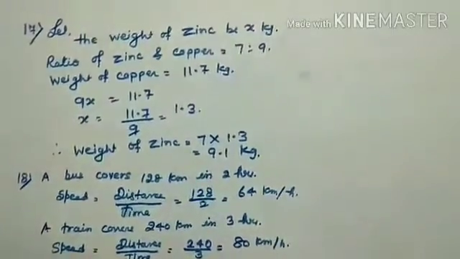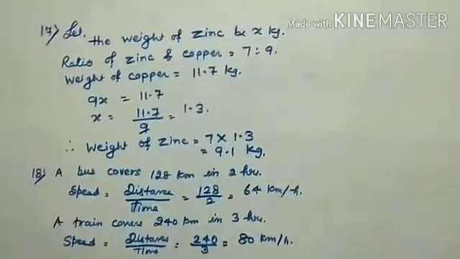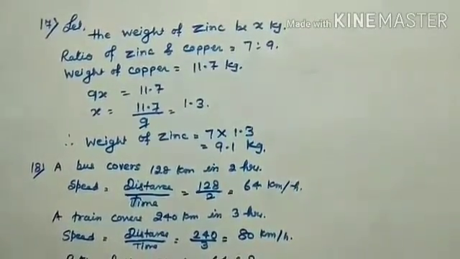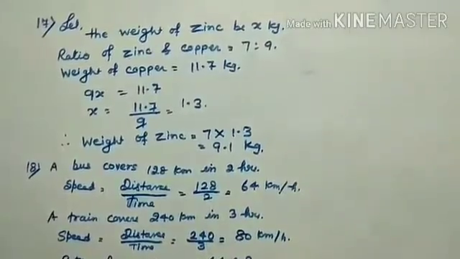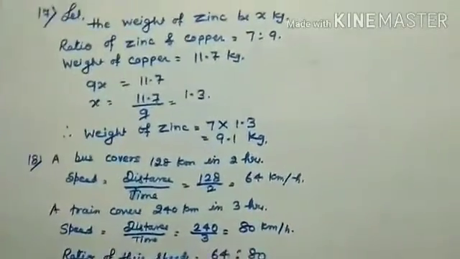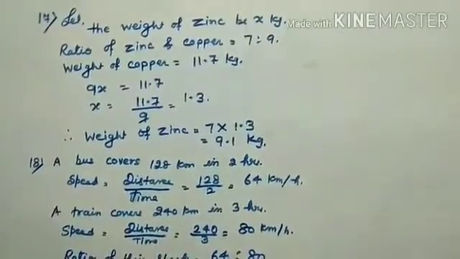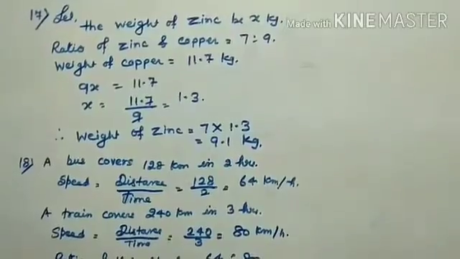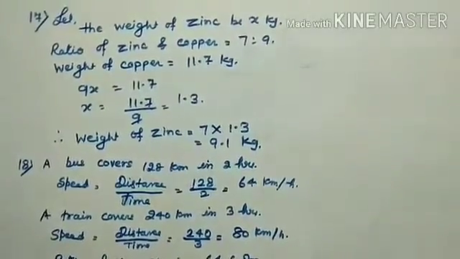Now question number 17. The ratio of zinc and copper in an alloy is 7:9. If the weight of copper in the alloy is 11.7 kg, find the weight of zinc. Let the weight of zinc be x kg. The ratio of zinc and copper is 7:9. So zinc ratio is 7 and copper ratio is 9.